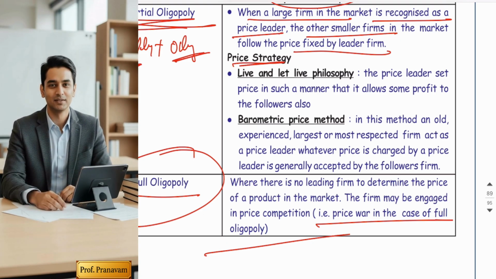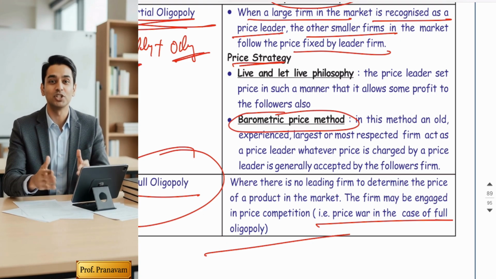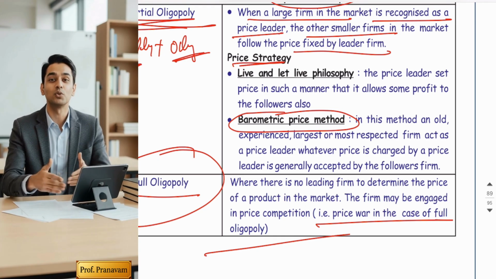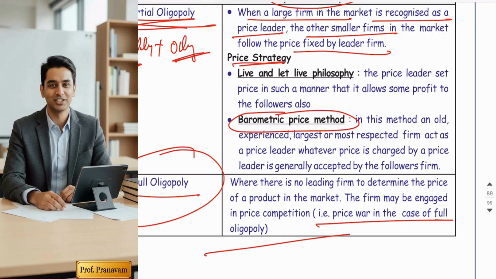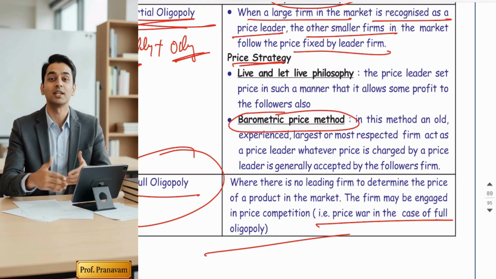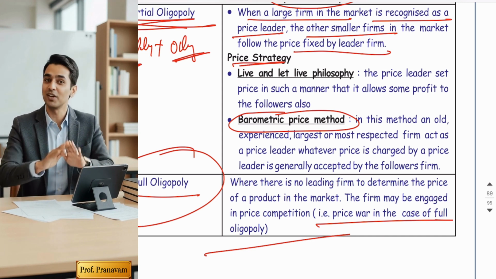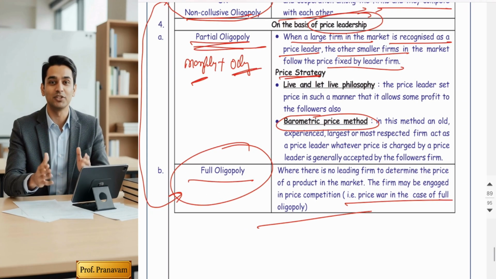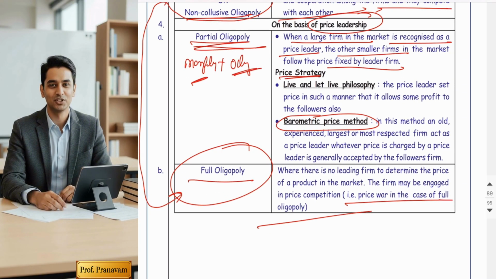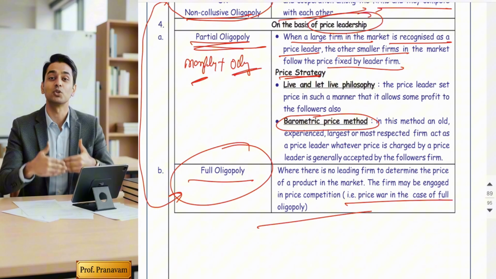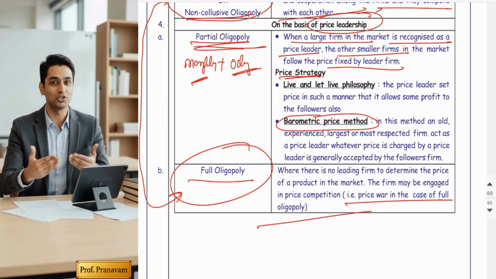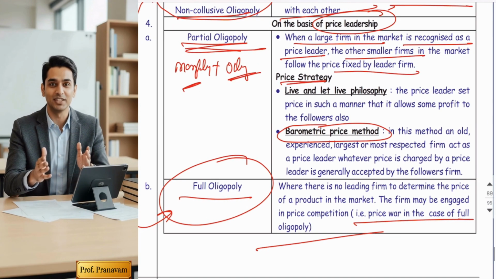Another price strategy that can prevail is the barometric price method, barometric leadership. In this, a respected or experienced firm sets the price and others follow. The company that is the oldest, with experience, and a giant becomes the leader and fixes the price. Whatever prices they fix, the other competitors have to follow. It's called price leadership. Sir, is there any practical example in India?